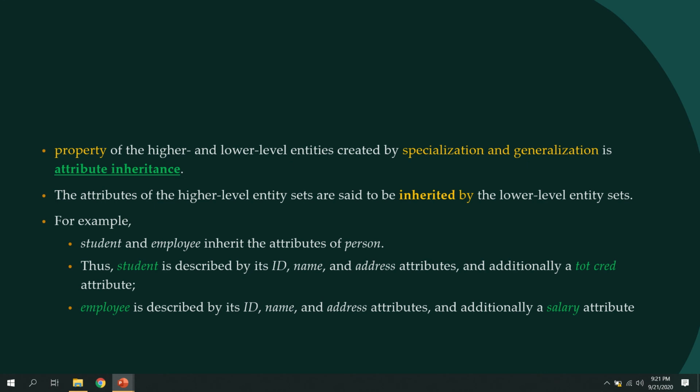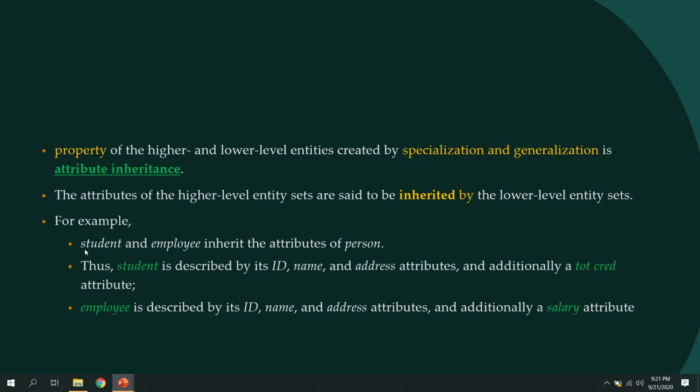Any higher level or lower level entity set will have a set of attributes. Inheritance means a subclass-superclass relationship exists, and every subclass takes attributes from its superclass. That is the meaning of attribute inheritance.